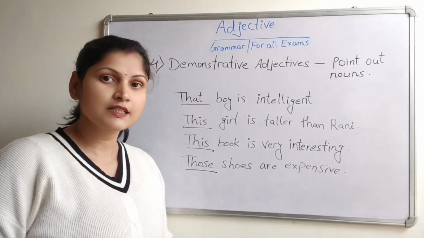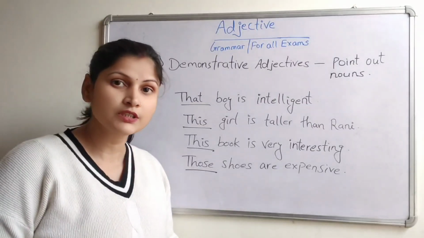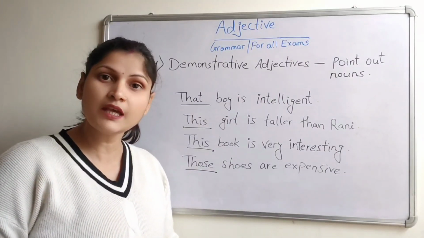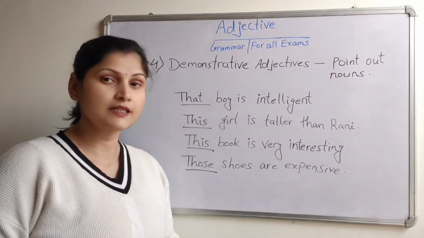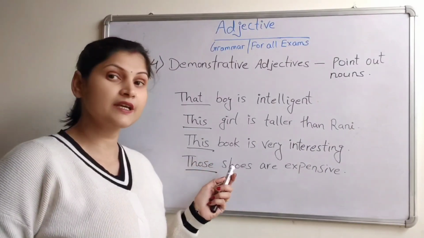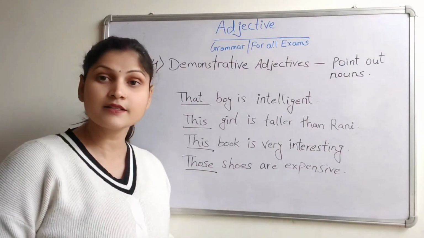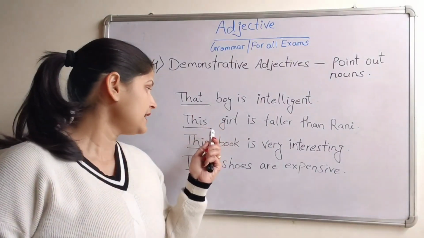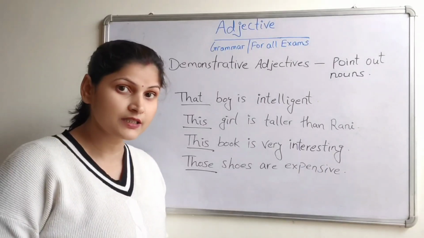Now the next adjective is demonstrative adjectives. They point out nouns and tell us which person or place we are talking about. For example, that boy is intelligent. This girl is taller than Rani. This book is very interesting. Those shoes are expensive. I hate such things. I like this idea. So, that, this, those, such. These are the demonstrative adjectives.